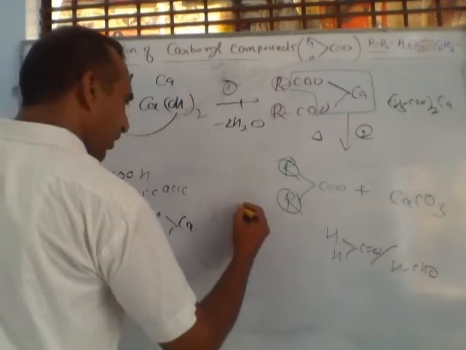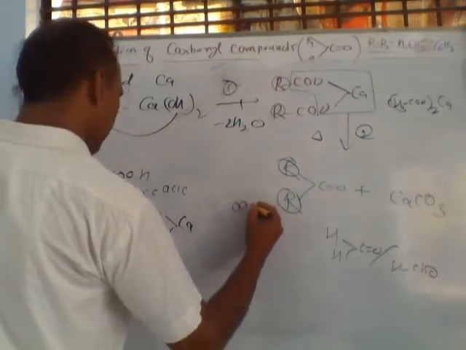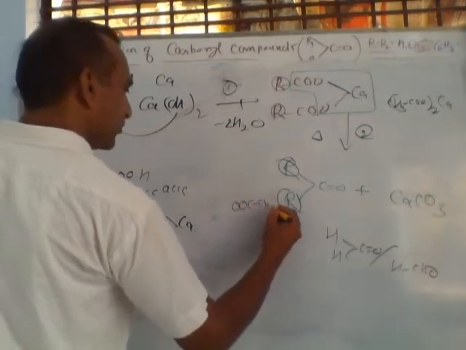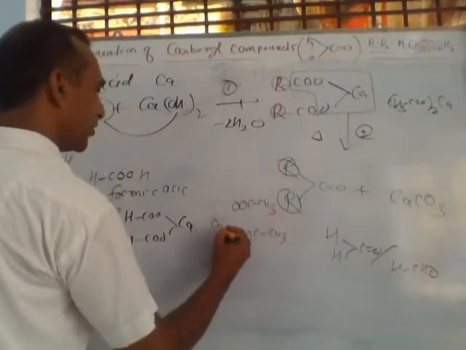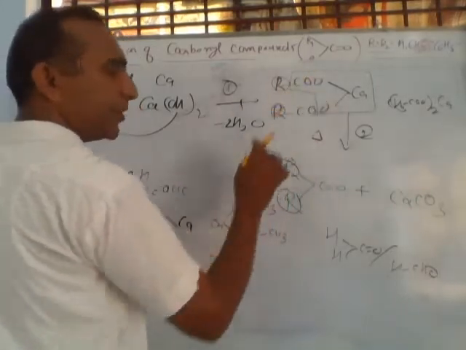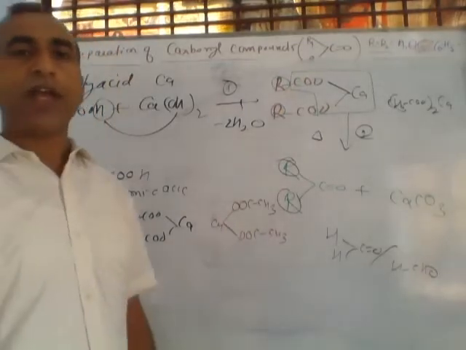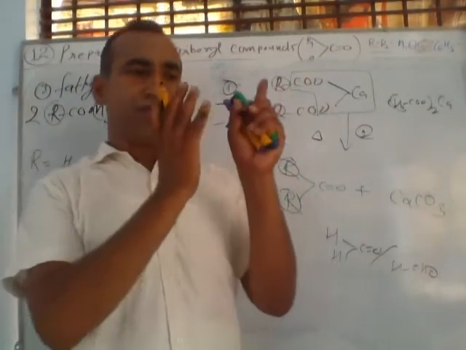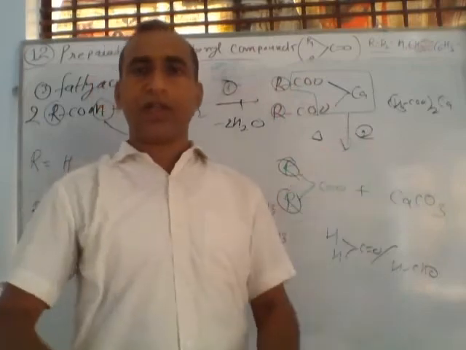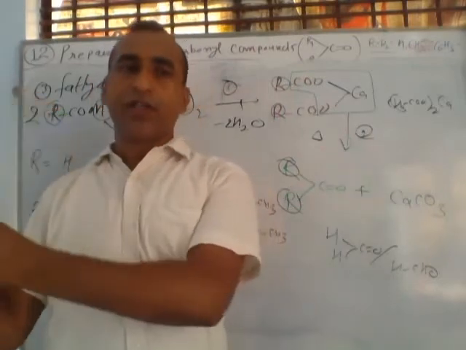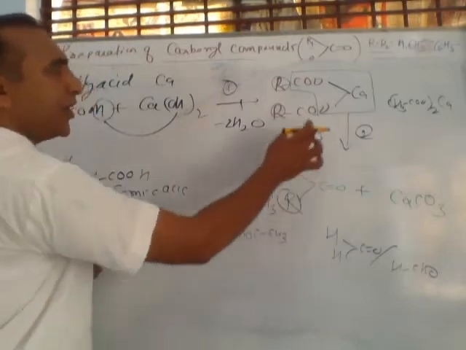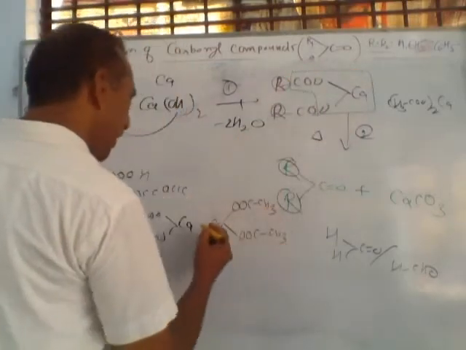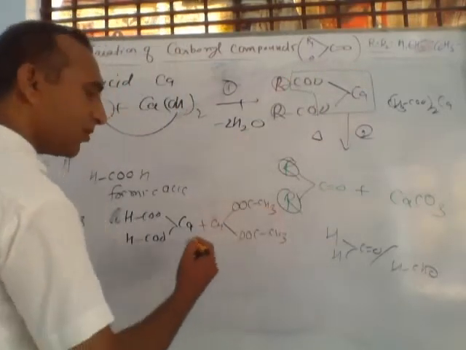And this compound is called calcium acetate, made from acetic acid. If we use one molecule of formic acid and another molecule of acetic acid, then calcium formate and calcium acetate form an intermediate compound. And on heating, what will happen?